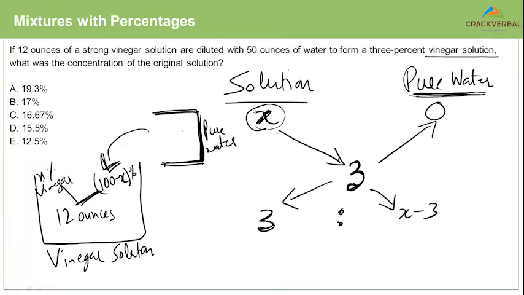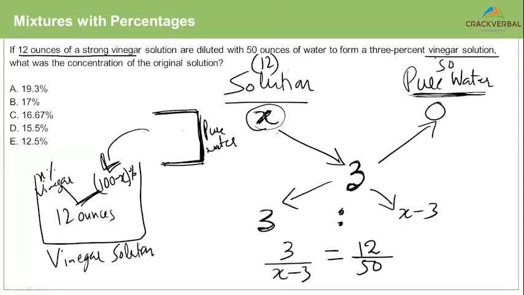Remember, this is a ratio, okay? So 3 upon X minus 3 is actually how much? It is actually 12 by 50 because you had 12 ounces of the solution and you added 50 ounces of pure water.